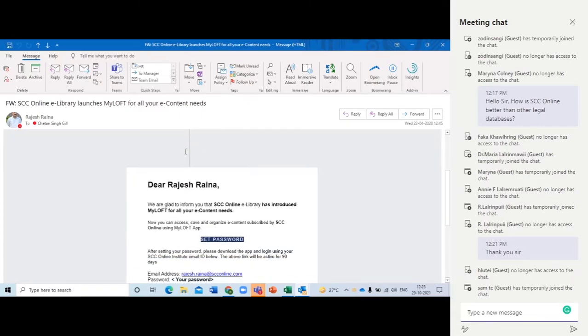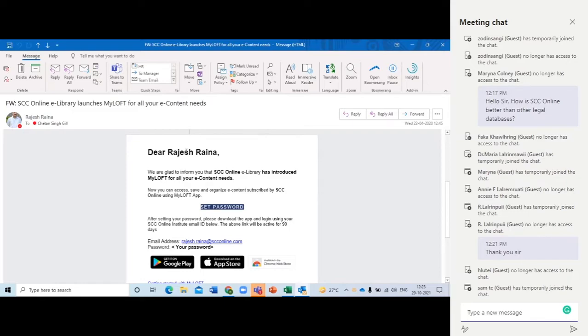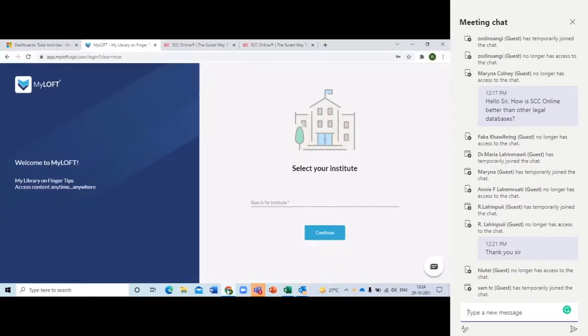Now, the email will look like this. It says, "Welcome. You've been made part of MyLoft." It will either say "set password" or "reset your password." Whatever it is, you click on that, and it will open up in a different tab. If you're using a Mac, an Apple machine, MyLoft doesn't work on Safari. It works on all the other browsers except Safari.